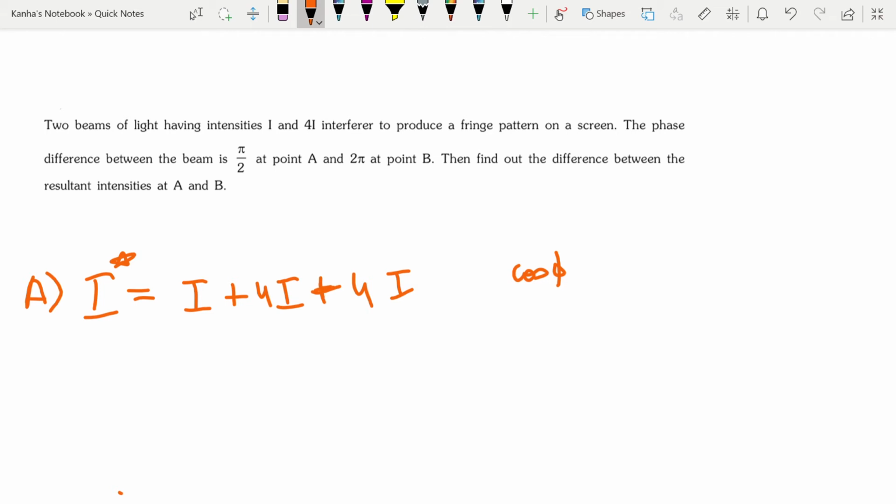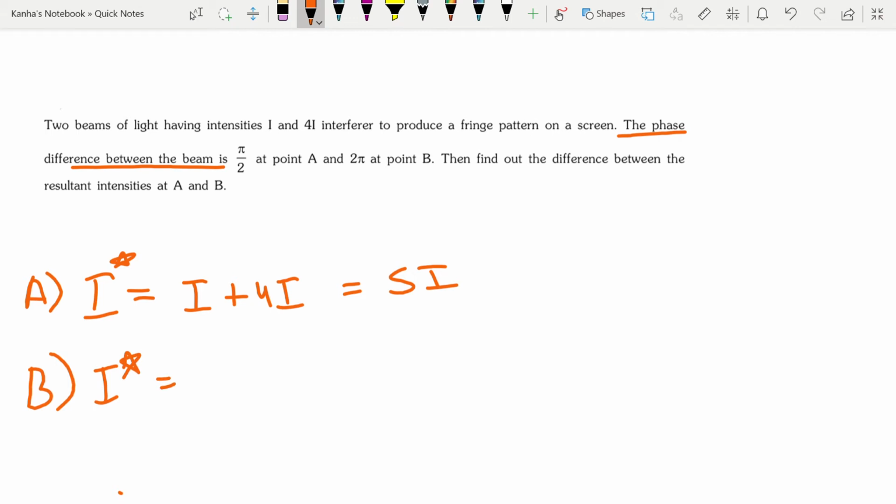Now the phase difference between them is given by pi by 2 at the point A. So cos of 90 is equal to 0. So that implies this term goes to 0. So I have 5I as the intensity. At the point B, my resultant is what? It is I plus 4I plus 2 cos phi root I1 root I2, where I1 is I and I2 is 4I.